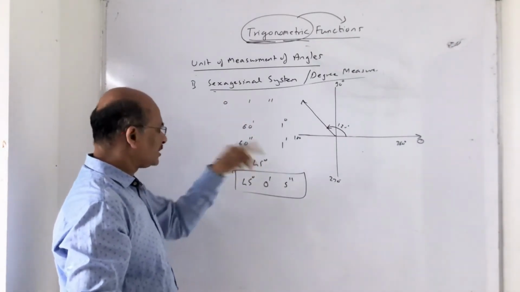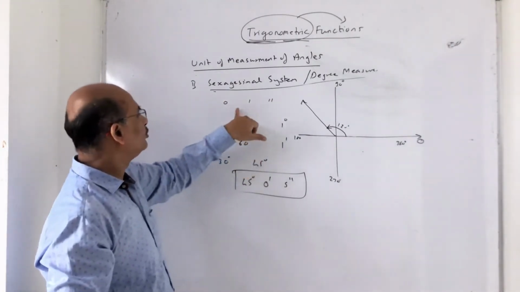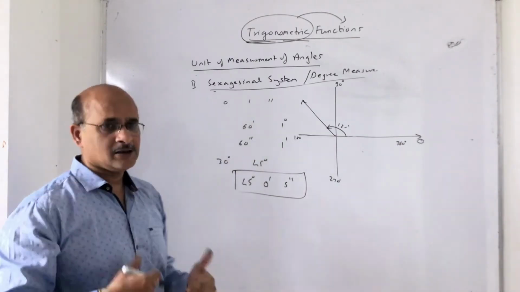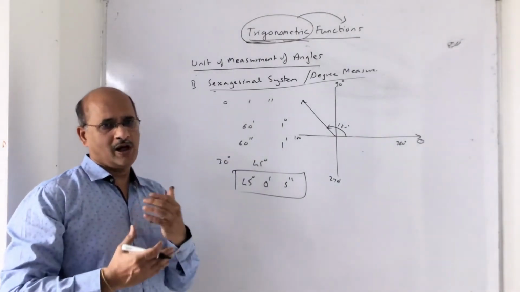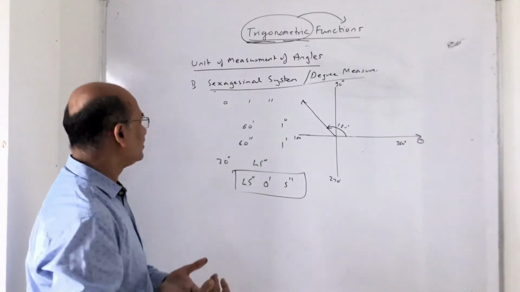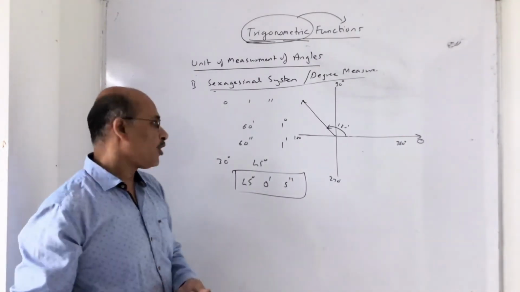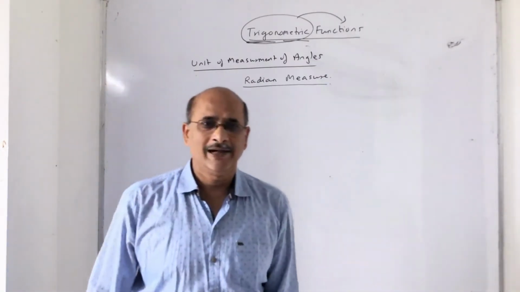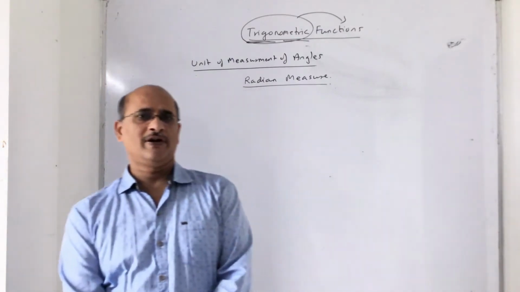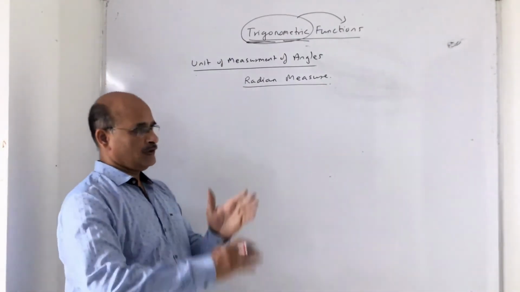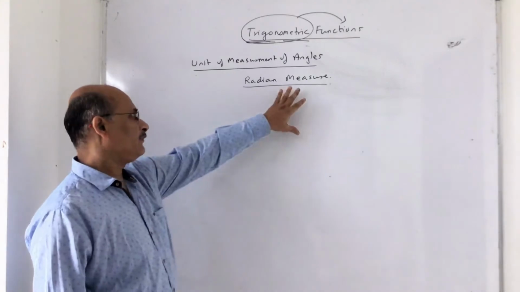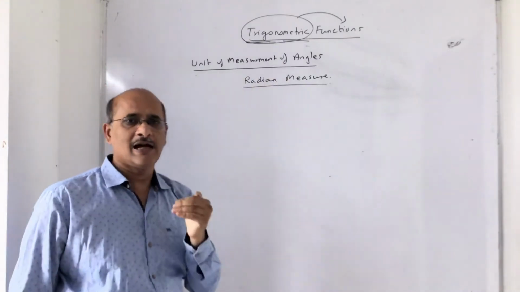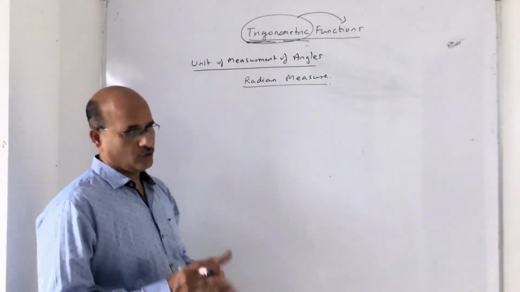So let us go to the next part, the next way of measuring an angle, that is radian measure. So pause and note it down. As I said, let us talk about this radian measure of an angle, that is measurement of angle in terms of another unit called radian measure. You are going to use this extensively in class 11 and 12, so I want everyone to focus.